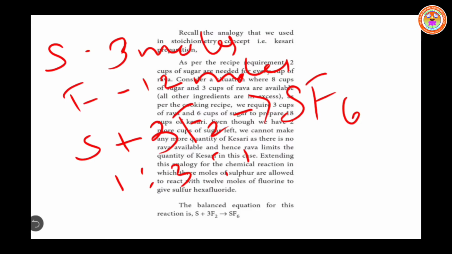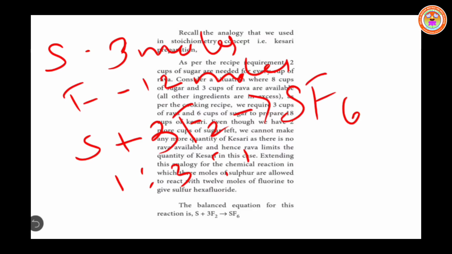Therefore, 3 moles of sulfur will react with 9 moles of fluorine and give 3 moles of sulfur hexafluoride. So from the 12 moles of fluorine, only 9 moles are reacting, whereas all the 3 moles of sulfur is completely consumed.